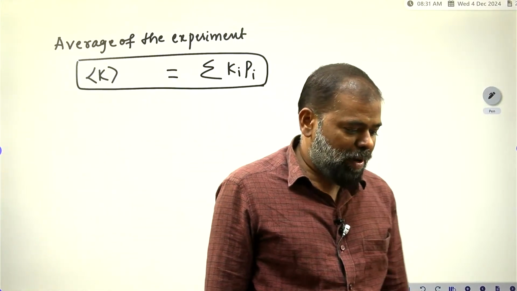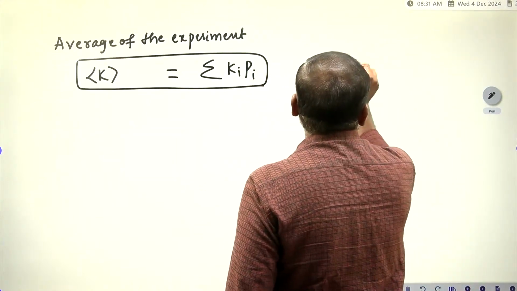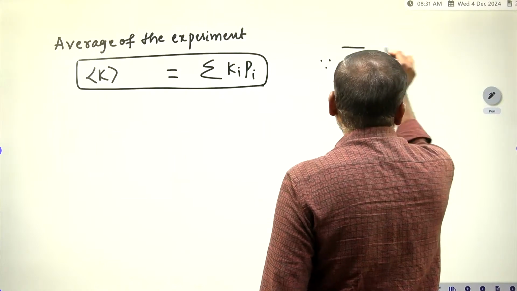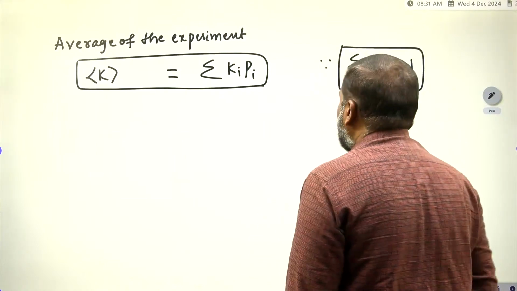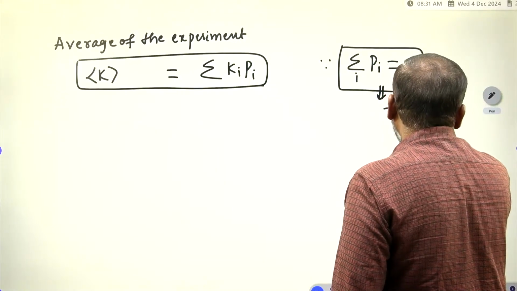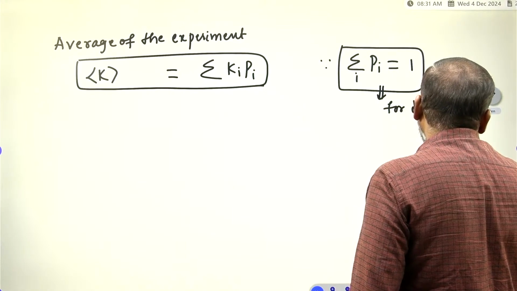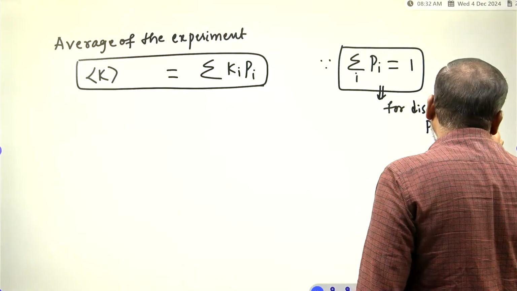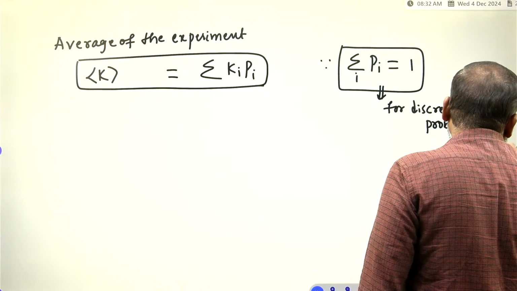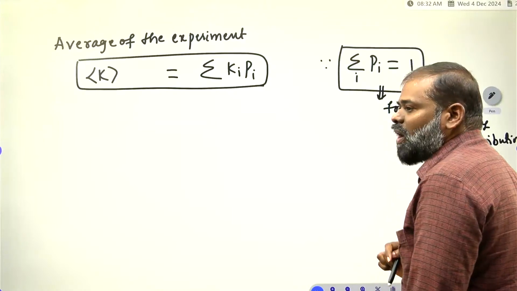For a discrete probability distribution, this is the average value, because the summation of p_i is equal to 1.